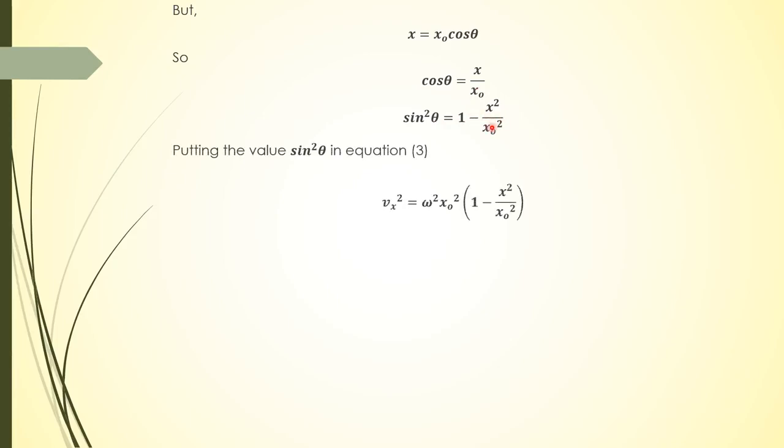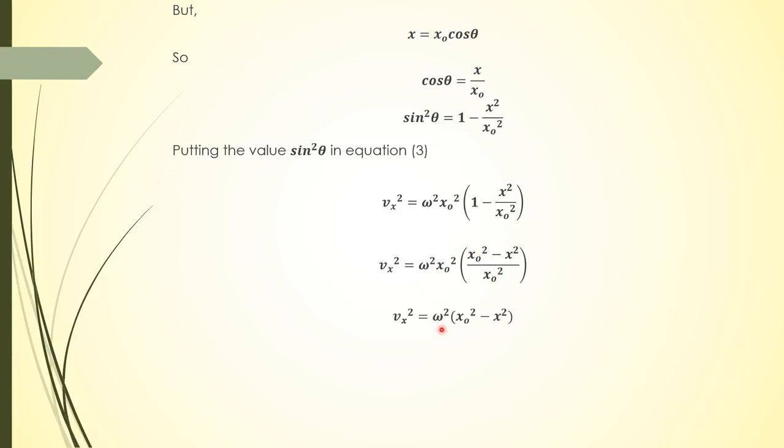Now putting the value of sine square theta in equation number 3, equation 3 changes to Vx square is equal to omega square x naught square into 1 minus x square upon x naught square, or we can write it as Vx square is equal to omega square x naught square into x naught square minus x square upon x naught square. So this x naught square will cancel.